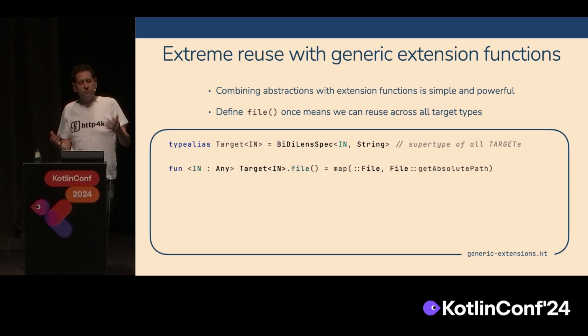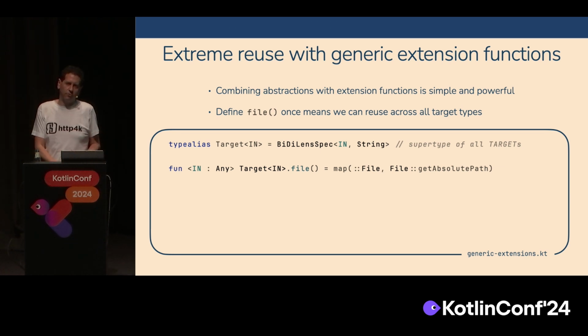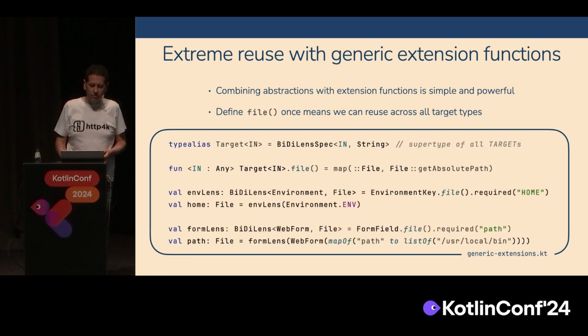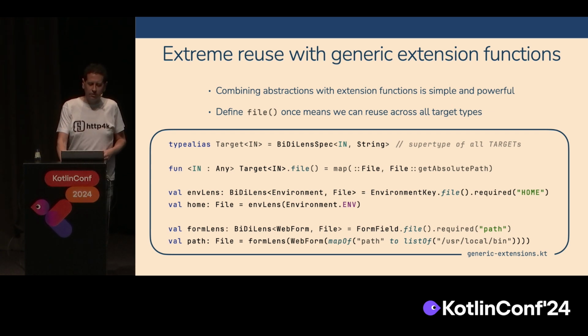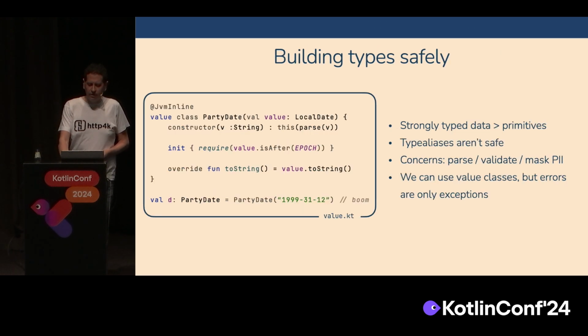And that means that everything that extends that generic gets that function by default. And so you can see there are two implementations here: one an environment key and one a form field. We defined that file function only once, and it automatically gets inherited by every single inheritor.